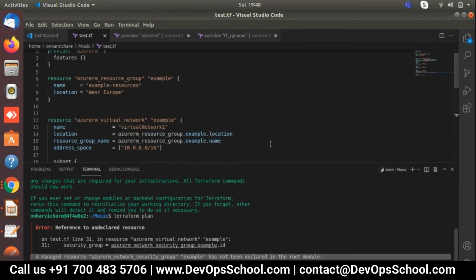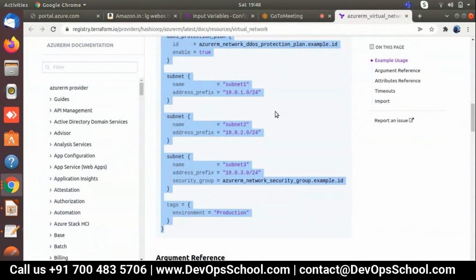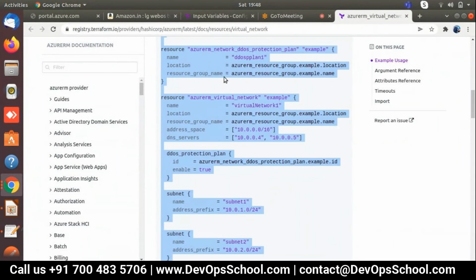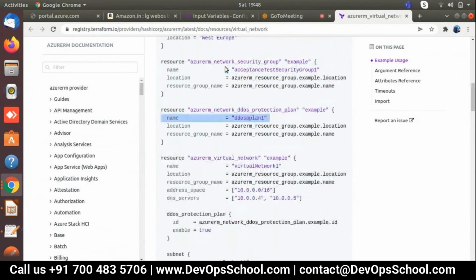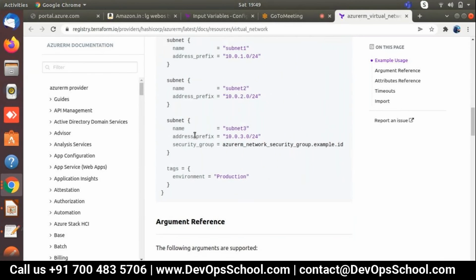Perfect. So what we did, we removed this module, right? We deleted this module, the security group module. And what happened? This module is creating one NSG with the name of acceptance test security group 1. And this NSG we are going to attach with subnet 3. So that's why it's referred to the subnet 3. It's providing Azure RM network security group.